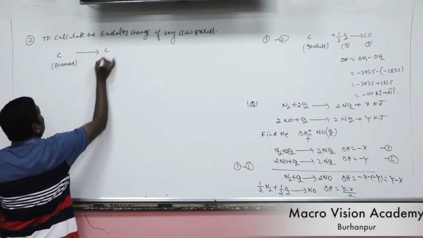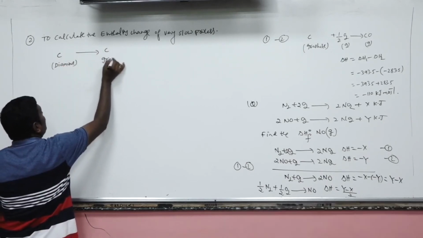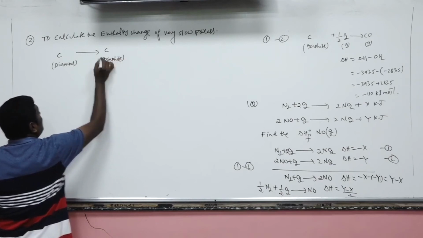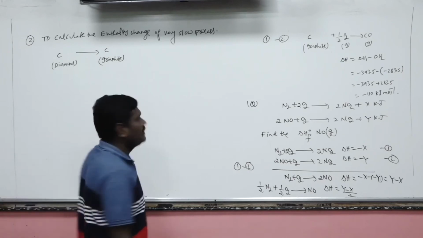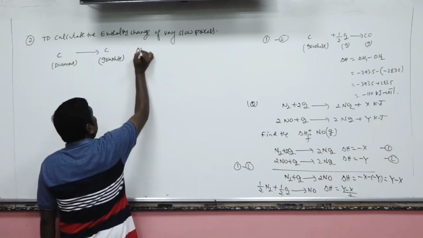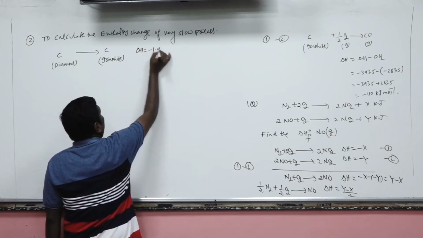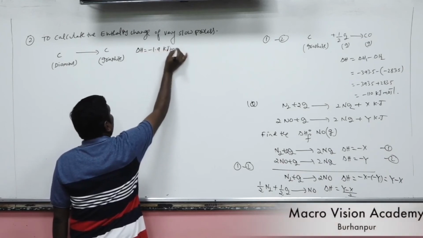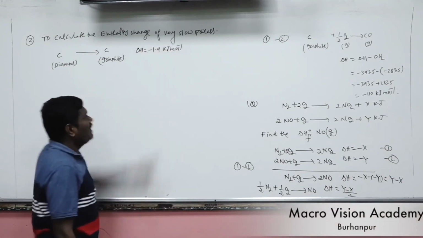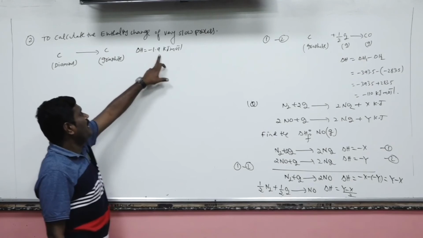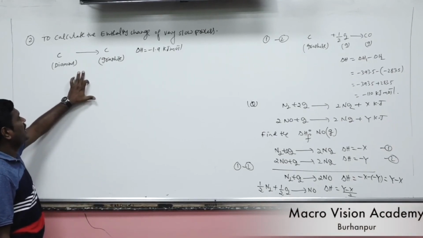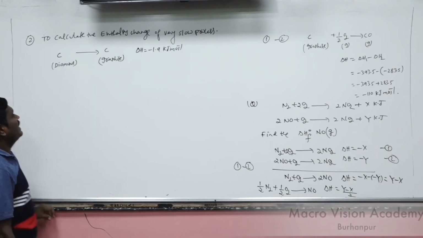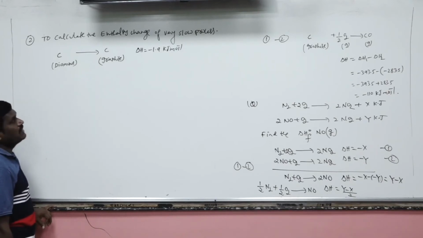Conversion of diamond into graphite is a very slow process. The enthalpy change for this process is minus 1.9 kilojoule per mole, a very small change in enthalpy. Practically, it is not possible to exactly calculate the enthalpy change directly, but how can it be calculated?